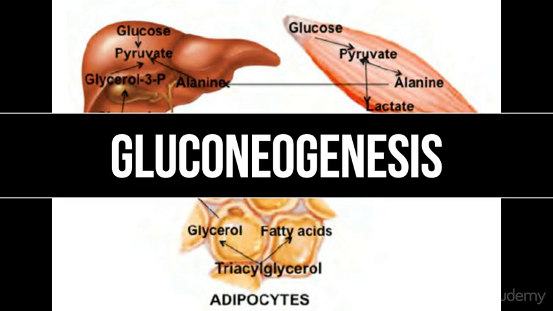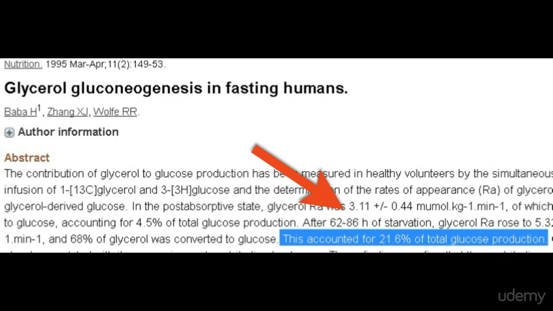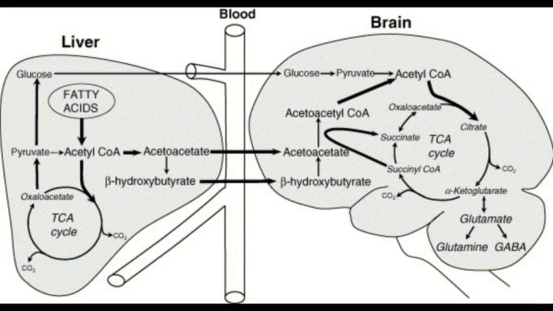During a process called gluconeogenesis, the creation of new sugar, the liver converts amino acids found in food and glycerol, which is the backbone of triglycerides, into glucose. When in a deep fasted state, glycerol can contribute up to 21% of glucose production, and it's estimated that about 200 grams of glucose can be manufactured daily by the liver and kidneys from dietary protein and fat intake. Once you keto adapt, your body and brain won't even need that much glucose, as they will happily use ketones instead.